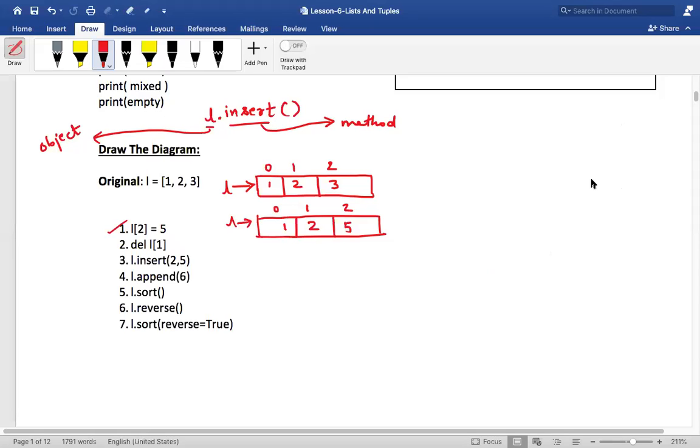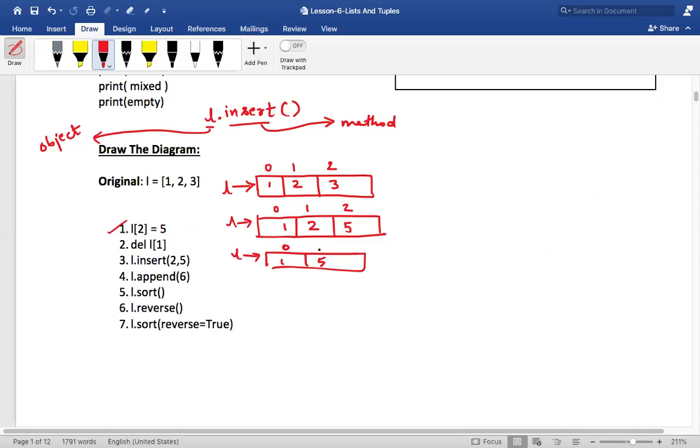Vaishnavi is asking, sir, so it will delete from the list, not from the original list? Vaishnavi, we are working on the original list only. The original list was 1 2 3. Then I replaced 3 with 5, so the list changed. Then it deleted L of 1, so this list will now become 1 and 5.